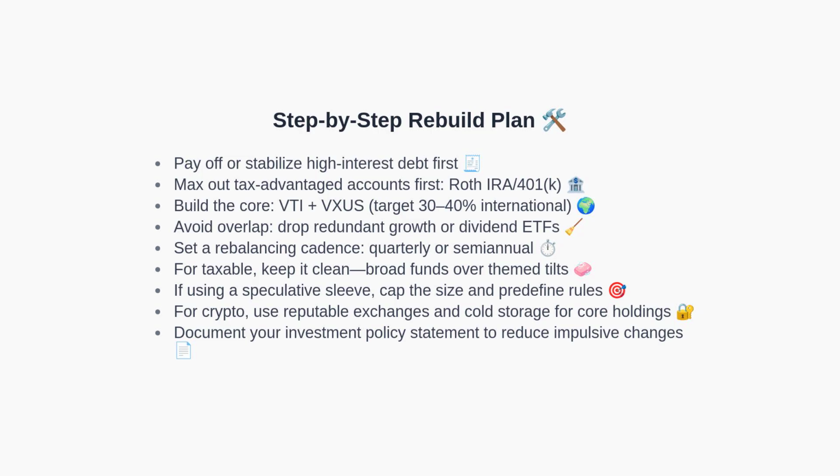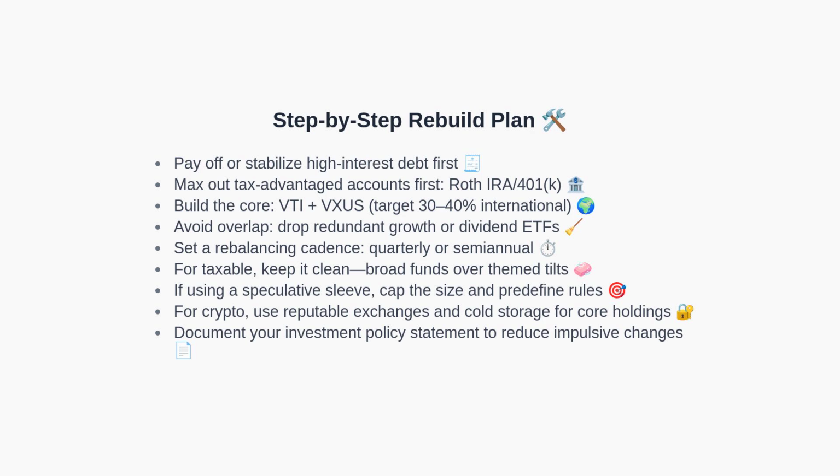Follow a clear sequence. First, address high-interest debt to stabilize your cash flow. Next, maximize contributions to tax-advantaged accounts, such as a Roth IRA or workplace plans. Then, build your core using a total U.S. market fund and a total international fund, with 30 to 40% allocated internationally.